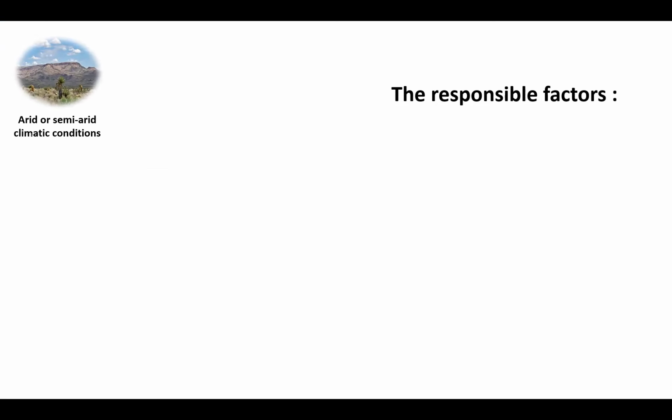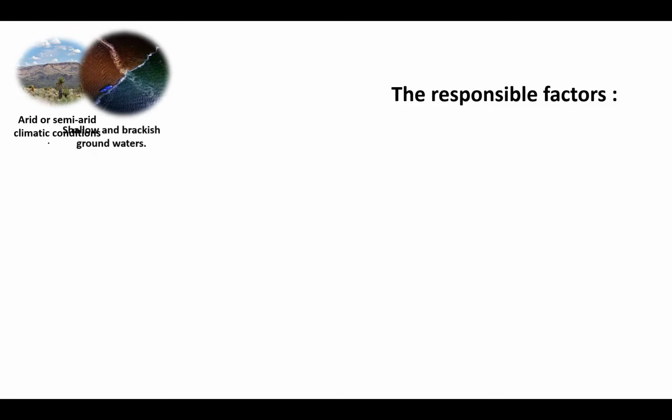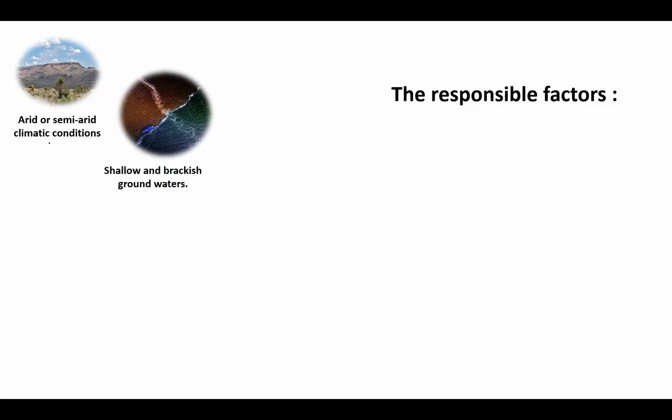Let us see in more detail. What are the responsible factors? Why do these saline soils, usually called problematic soils, create a lot of problems, mostly for agriculturists? What are the factors responsible? First, the climate. If the climate is arid to semi-arid, it is very favorable for salinization, followed by shallow or brackish groundwater. If you irrigate with these brackish or shallow waters, definitely there will be accumulation of those salts.